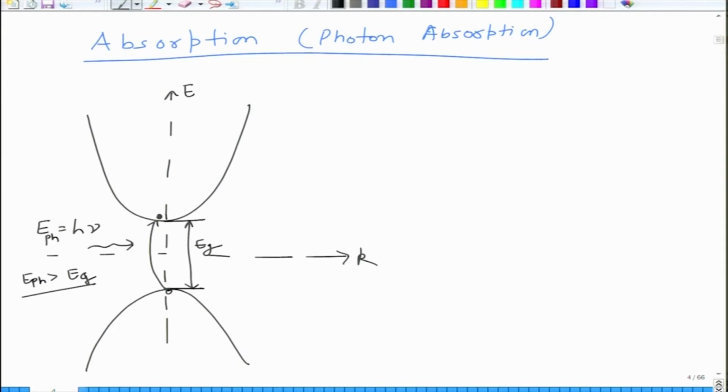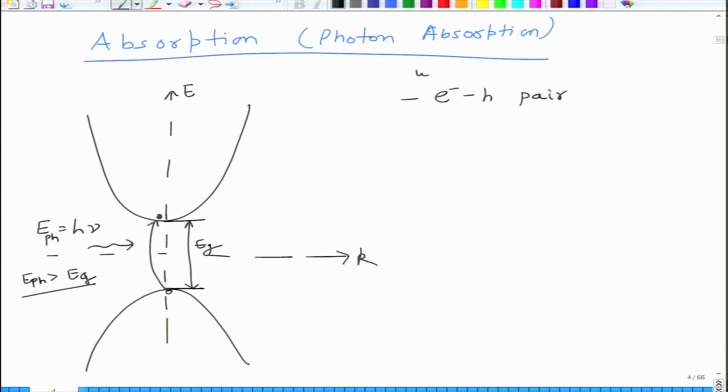In this case we are taking it as a direct band gap semiconductor. Basically you create a hole in the valence band and you create an electron in the conduction band. For each photon that is absorbed, you have one hole and one electron created. So what happens is that you create an electron hole pair, okay.